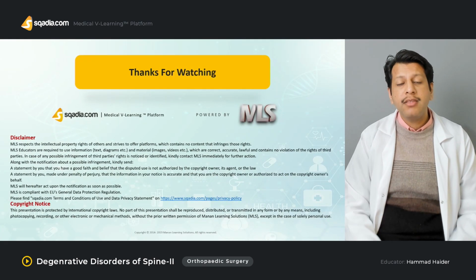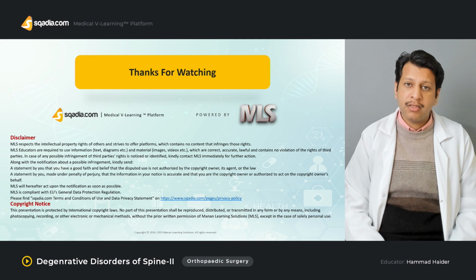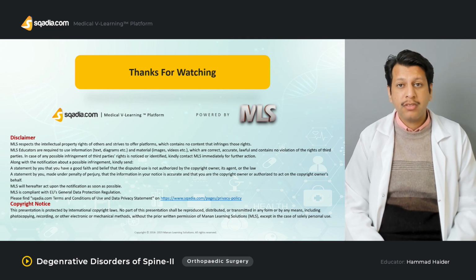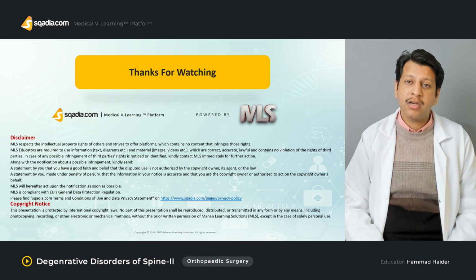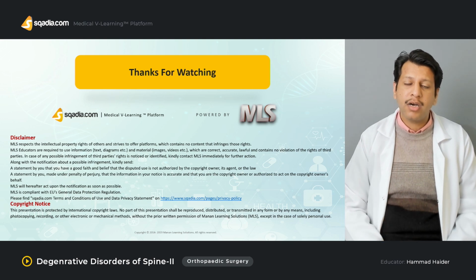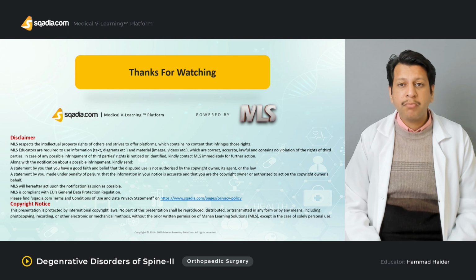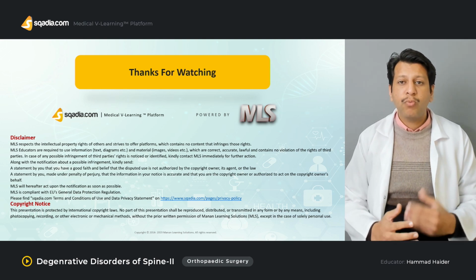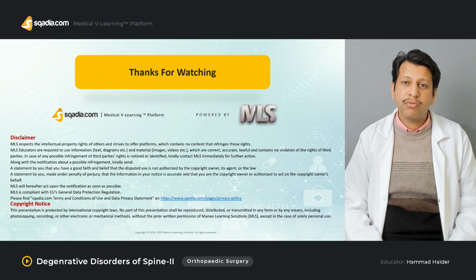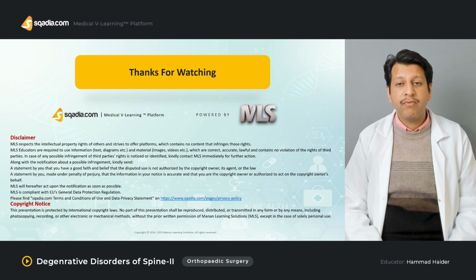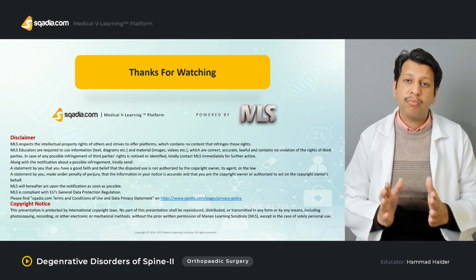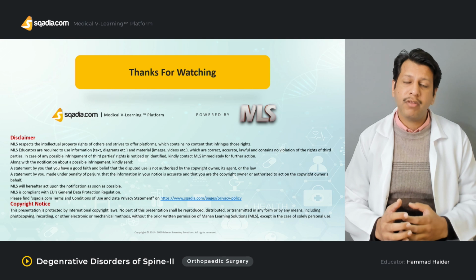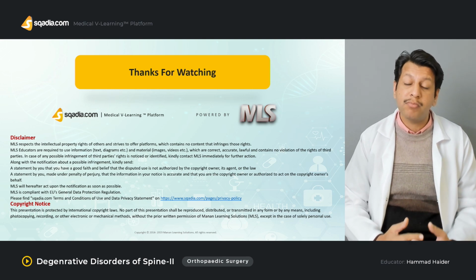We have covered mainly the degenerative disorders of the spine in this section. We have covered spondylolisthesis, or slippage of one vertebra over the other. This could have a number of causes. It could be isthmic or dysplastic, which usually occurs in adolescents, or it could be due to a degenerative spine in old age. Depending upon the cause, we have classified it, according to Meyerding, into 5 different grades of slip. Grades 1 and 2 are a less severe form, while 3, 4, and 5 are a severe form of slip.